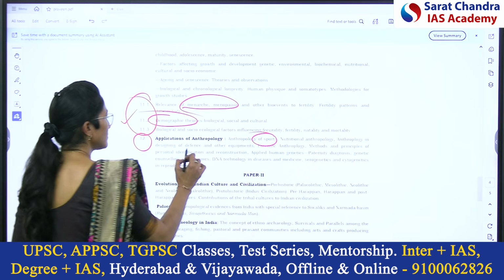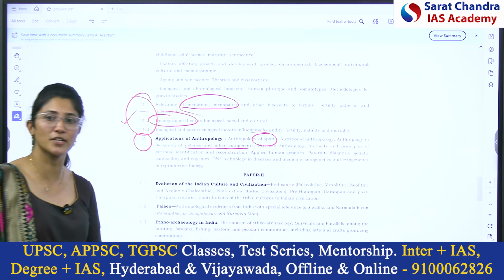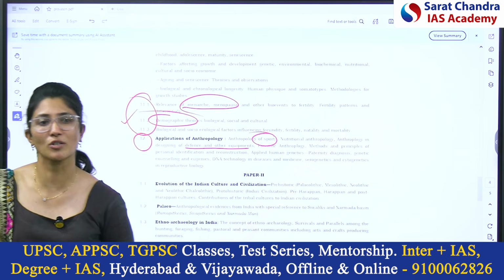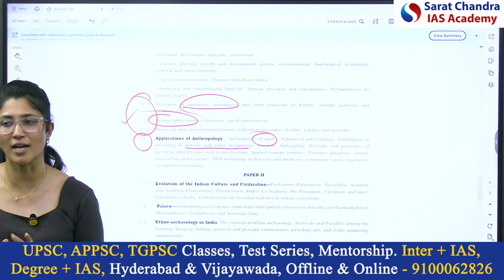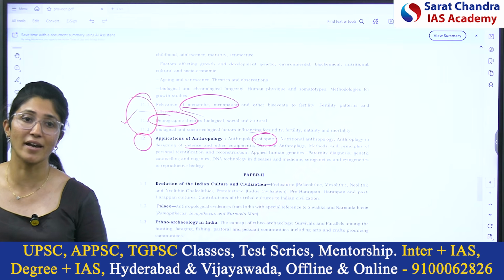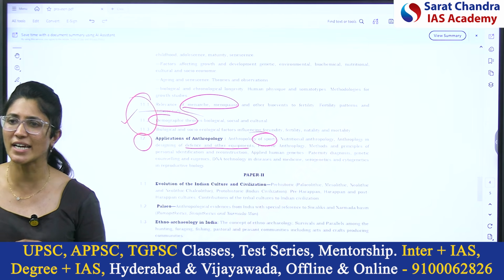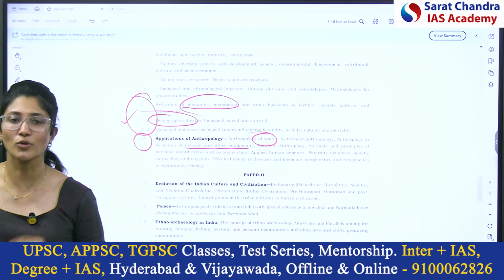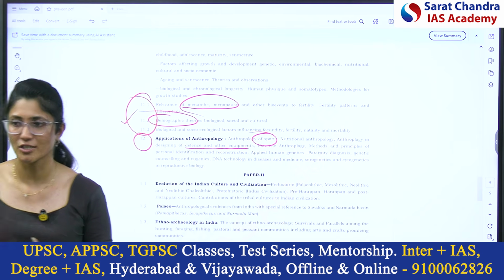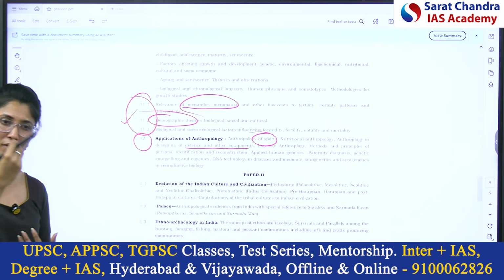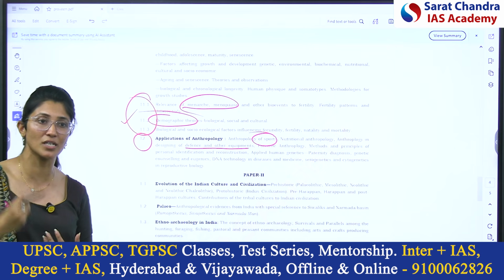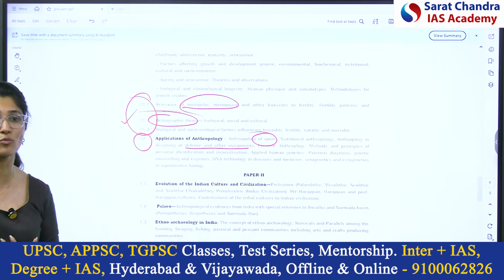Anthropology in designing defense equipment. So here you have to design the equipment in such a way that the army men, they have to carry it. It should be portable. When you find any inconvenience, you cannot use that weapon properly. So here the weapons are designed to minimize that human inconvenience so that you can fire the weapon with more efficiency. Right?